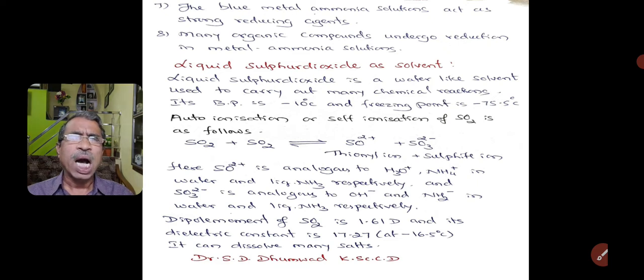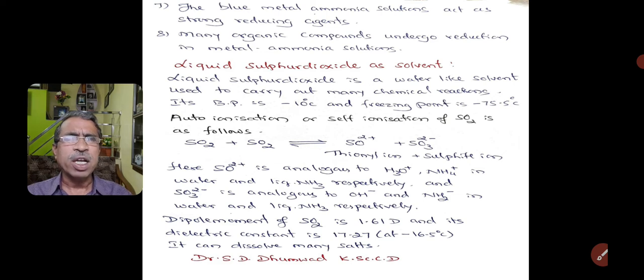Coming to another non-aqueous solvent, that is liquid sulfur dioxide. So the reactions you carry out in water, the reactions you carry out in liquid ammonia, and similarly the reactions you carry out in liquid sulfur dioxide as a solvent are different.